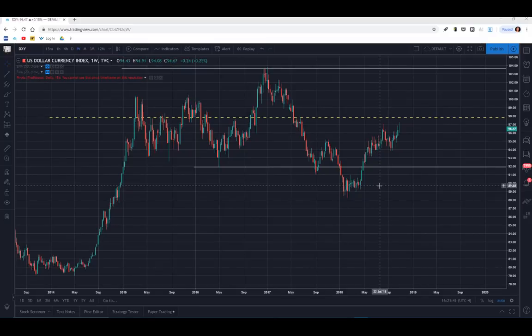On the weekly time frame here, you can see that the dollar consolidated from March of 2015 up until November of 2016, which was when Donald Trump was elected. Around this week here, you can see that the dollar finally pushed up over these range highs, up over $100, and posted a high here at 103.65.